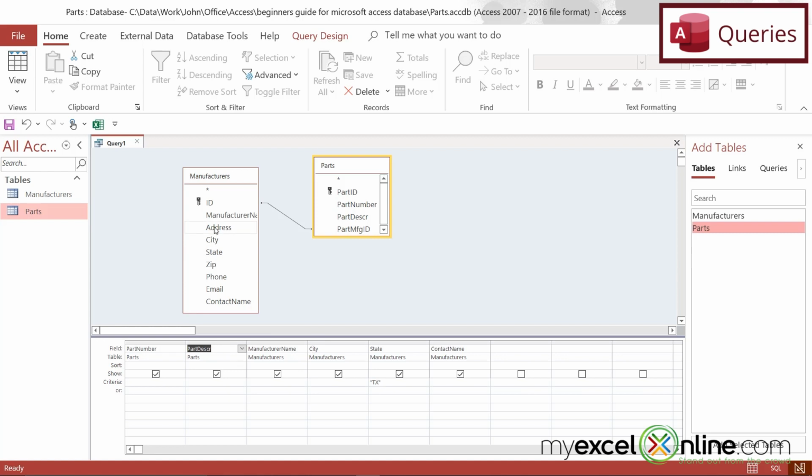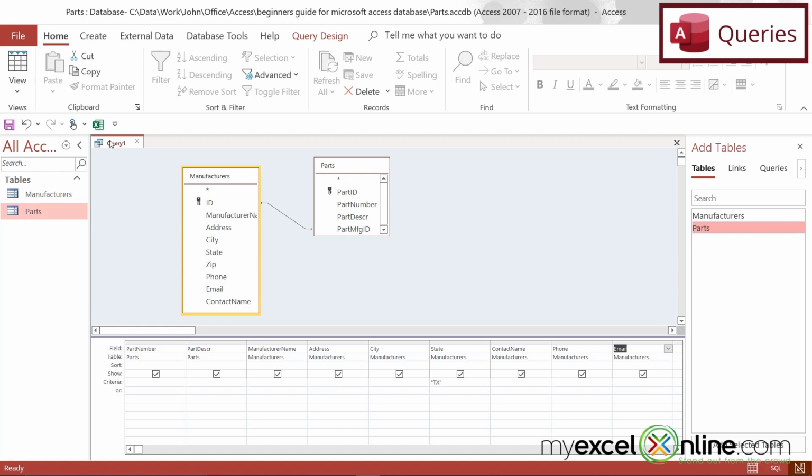So I can click on the address from this table, keep my left mouse button down, and I can drag it right here. And then I have address, city, state, contact name, and I'm missing phone. So if I double click on phone, that field will go to the very end of my query, and same for email. So I can either click and drag to a certain place on this grid down here, or I can double click and it will go to the end of the grid.